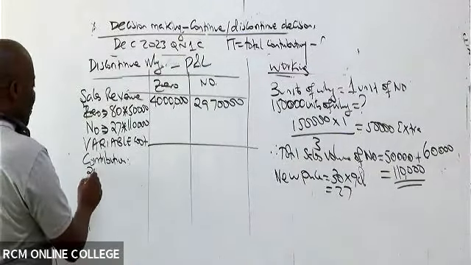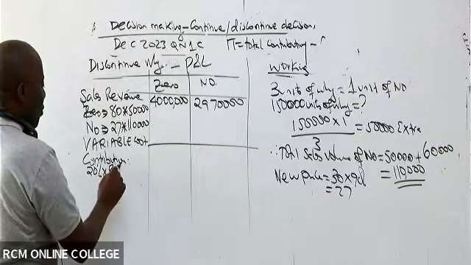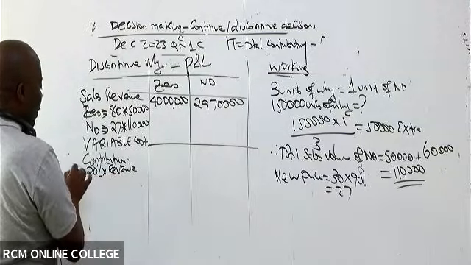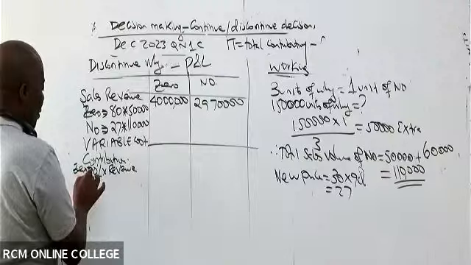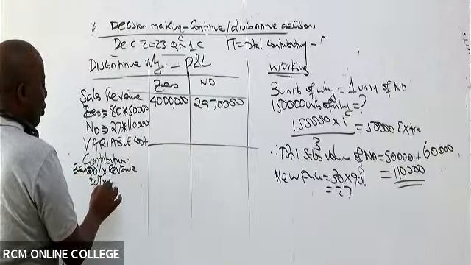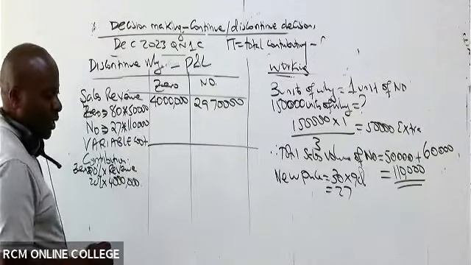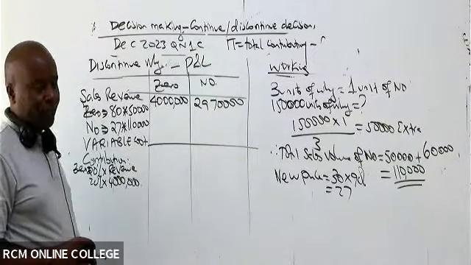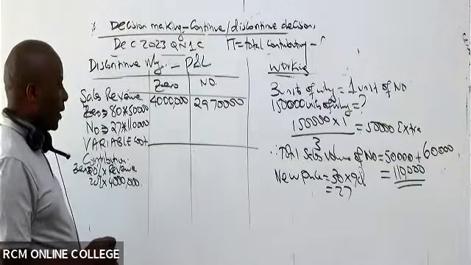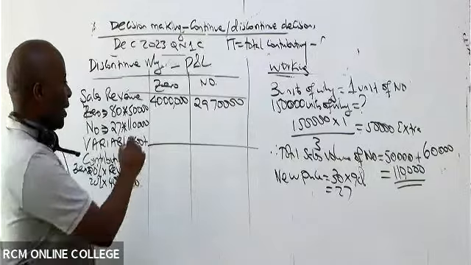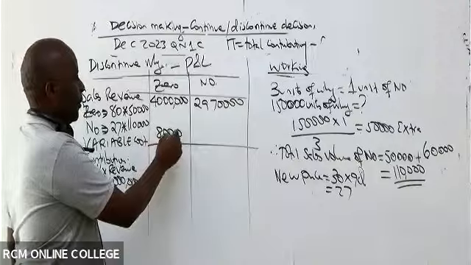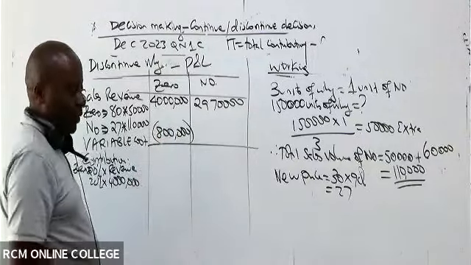So it will be 20% of revenue, 20% of 4 million, which will end up giving us what figure? 800,000. So please subtract this.